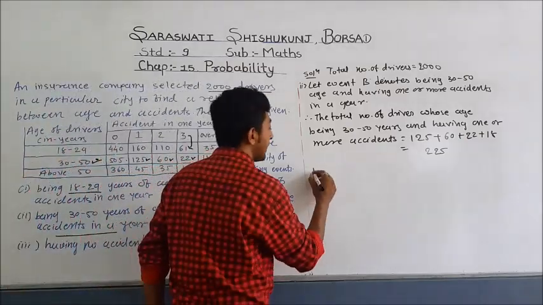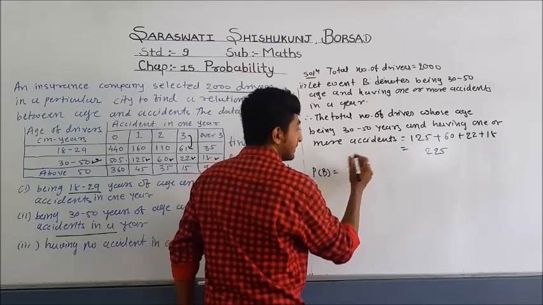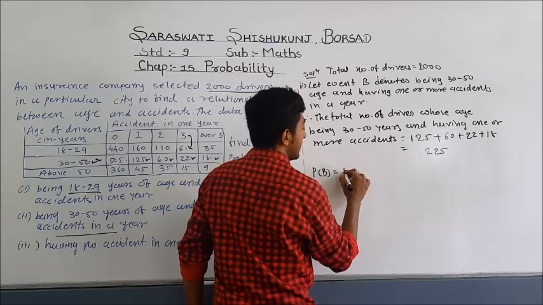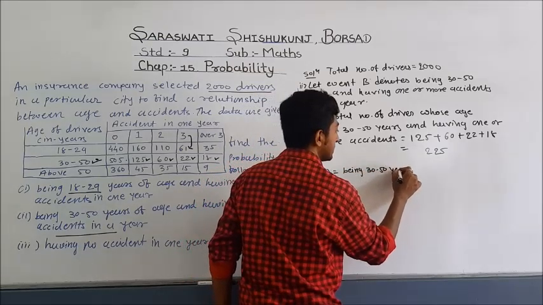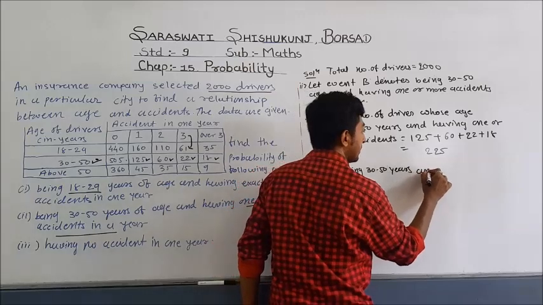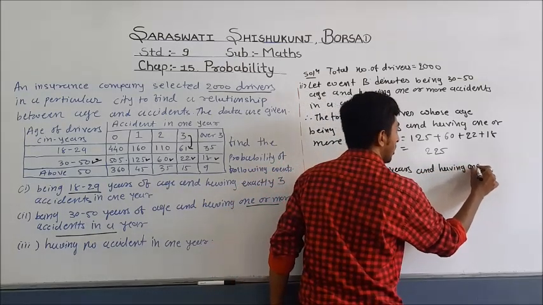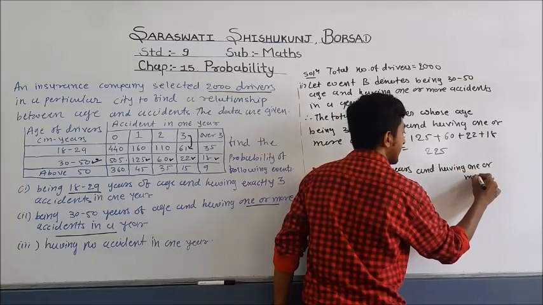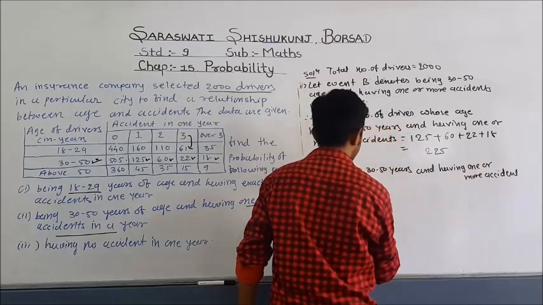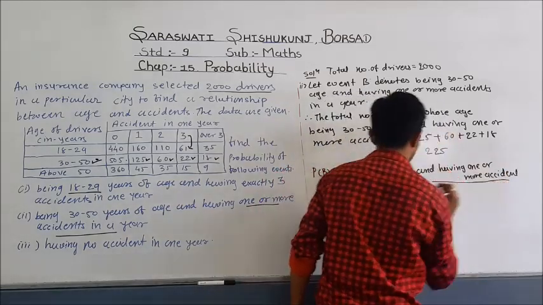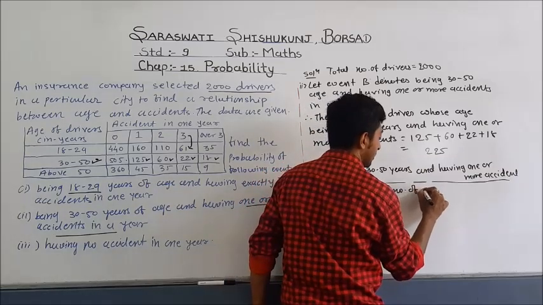So the probability of B is equal to the number being 30 to 50 years and having one or more accidents, divided by the total number of drivers.